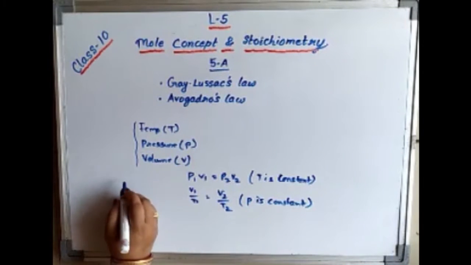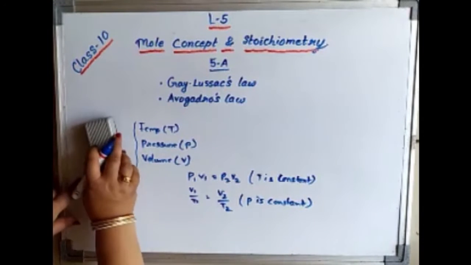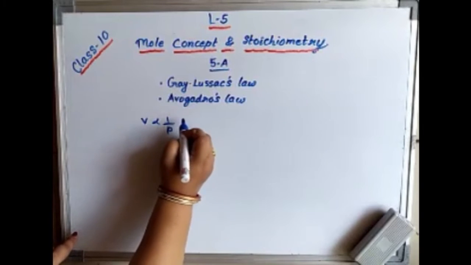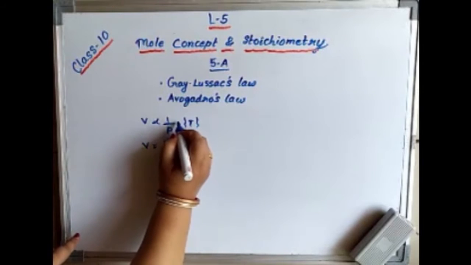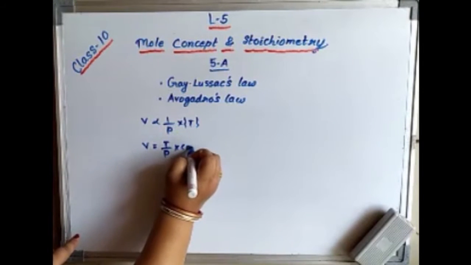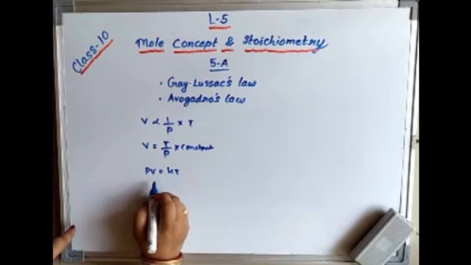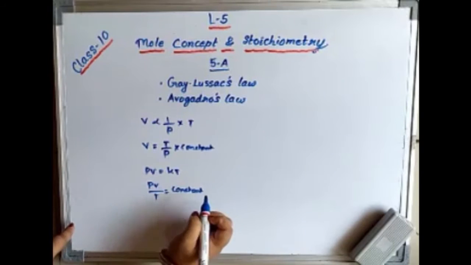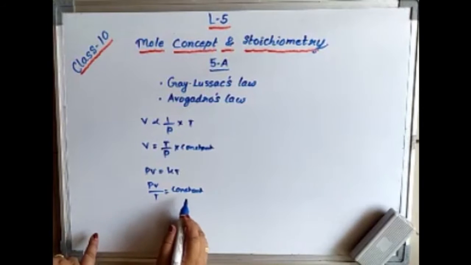By combining these laws, we get the equation. From Boyle's law we get V is inversely proportional to P when T is constant. V is equal to, this one you can take as a constant, T by P into constant. So what is the result that comes out? PV is equal to, if I keep the constant there, then PV by T is equal to constant. In this way, we get the combined law here, that PV by T is equal to constant.